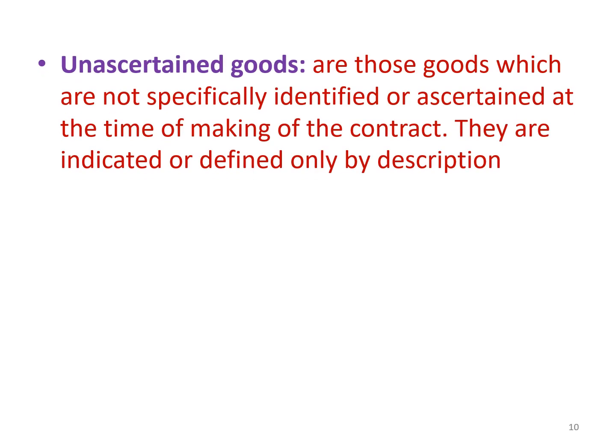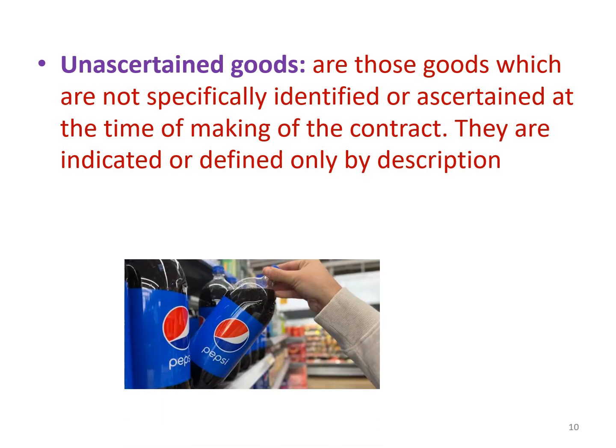And the third classification is unascertained goods. Already we understood about the ascertained goods. Let us see what unascertained goods are. Unascertained goods are those goods which are not specifically identified or ascertained at the time of making of the contract. They are indicated or defined only by description. For example, if a person agrees to buy one bottle of Pepsi out of the different bottles available in the shop.